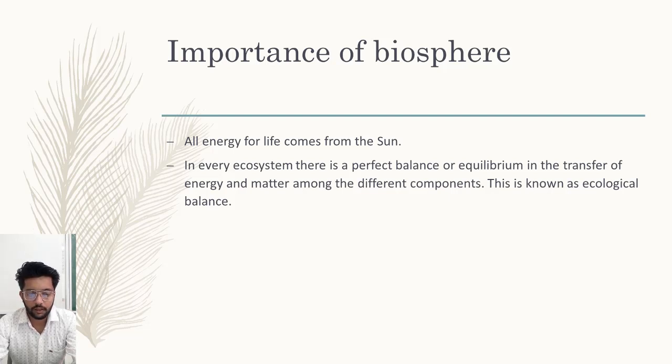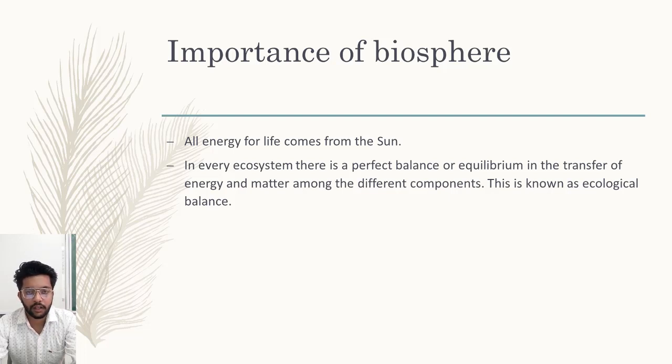In every ecosystem, there is a perfect balance or equilibrium in the transfer of energy and matter among the different components. This is known as ecological balance. So here is one more definition. What is ecological balance? When there is a balance in the transfer of energy among different species or organisms, a perfect equilibrium, that condition is called the ecological balance.